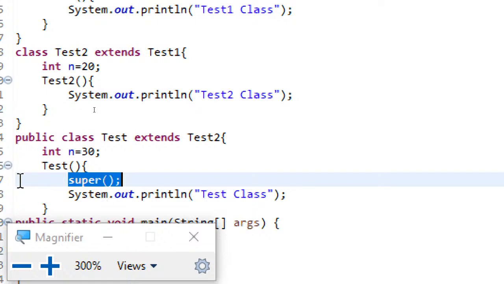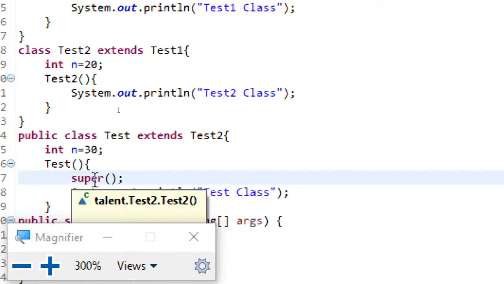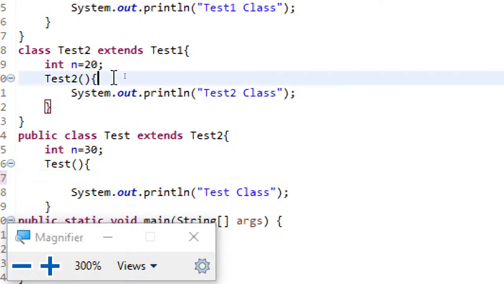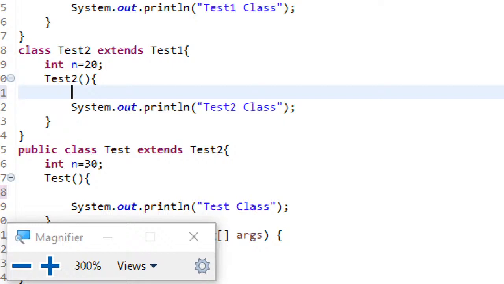This super indicates that it is calling the parent class constructor. Even though you don't write it, by default this statement will be added to the subclass constructor, the child class constructor. Similarly, this statement will also be added in the parent class constructor. This is all done automatically by the Java compiler.